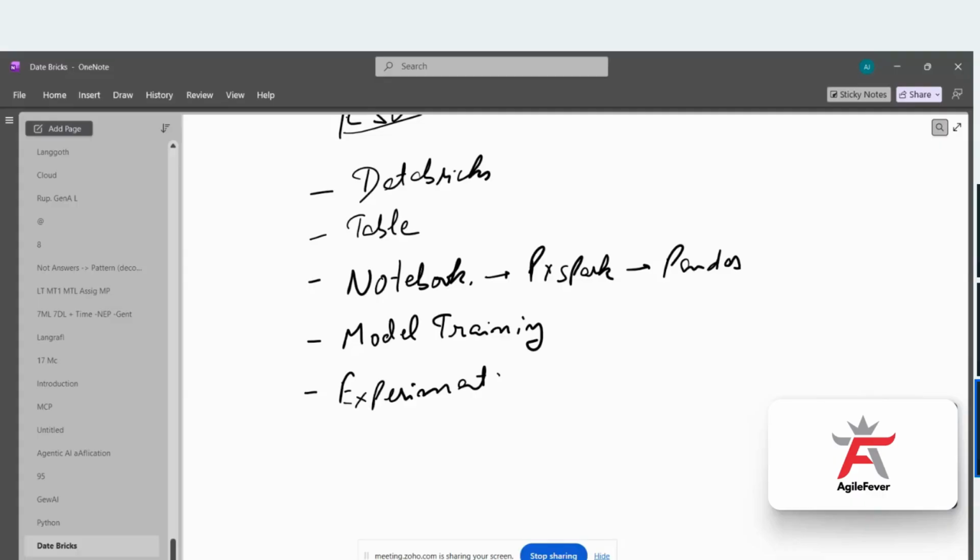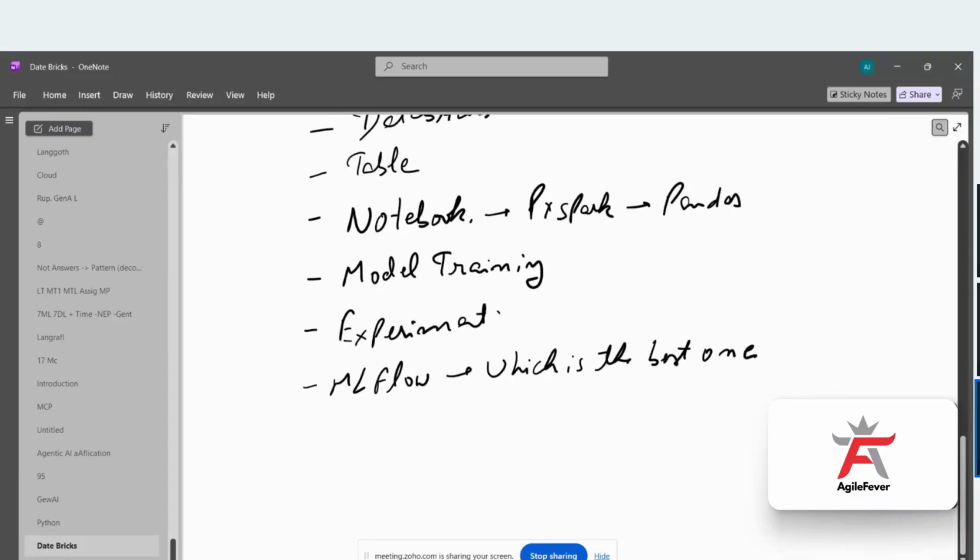And manually we are not going to track it. Everything will be automated. Automatically it will be doing the experiment tracking. And then in MLflow, we will check which is the best one. In the code, we will be writing that thing to choose the best one, but in MLflow, we can compare their performances manually also. So that is also something we can do over there. That is the next thing which we will do.